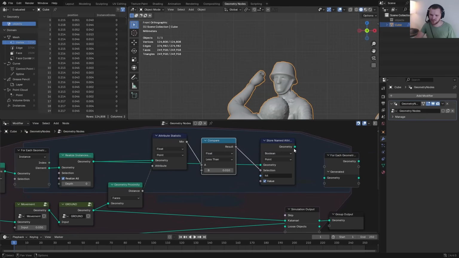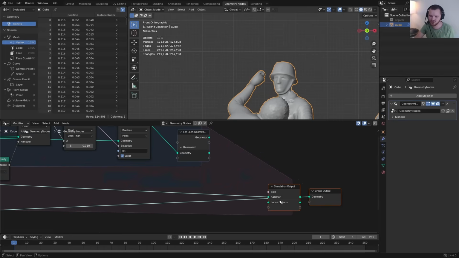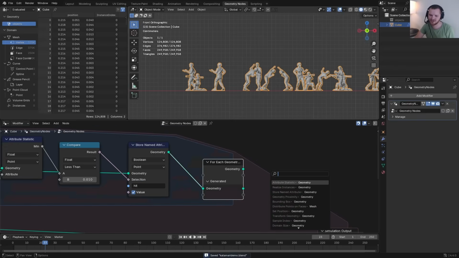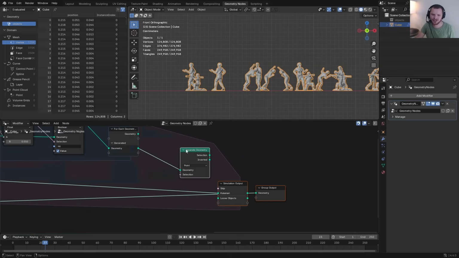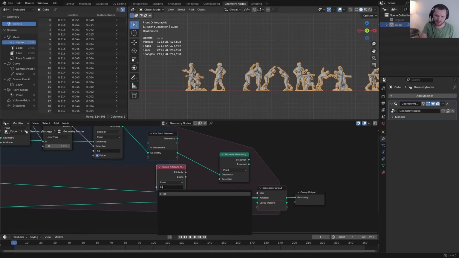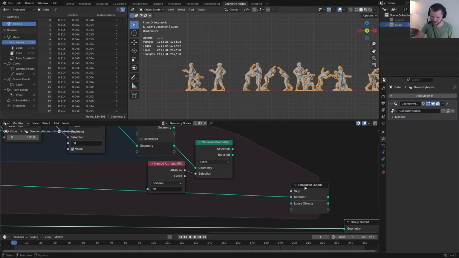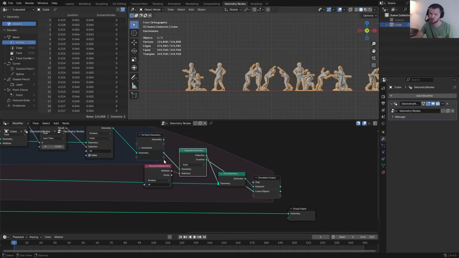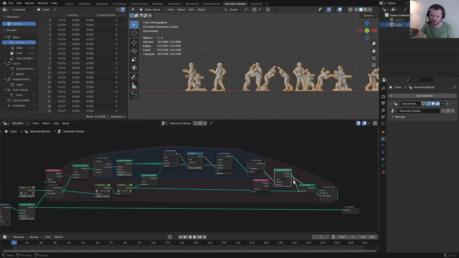So in other words, once we output this here, this for each zone just does a calculation to see which one has hit independently. Based on that, I can say which parts are still loose and which parts now belong to the Katamari. We're going to take this output, which represents all of the inputs joined together, and I want to now separate geometry based on what is and isn't a hit. Tell me what is a hit, connect that there. For the ones that are a hit, just join them with the original Katamari. Join this together, and then anything that doesn't hit now is a loose part, which will work recursively because then we, again, take the loose parts, split them into instances, do this operation over and over.